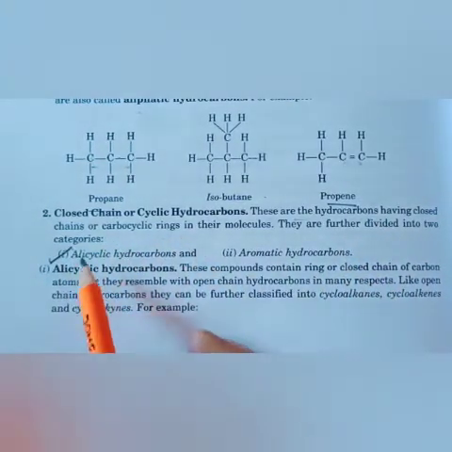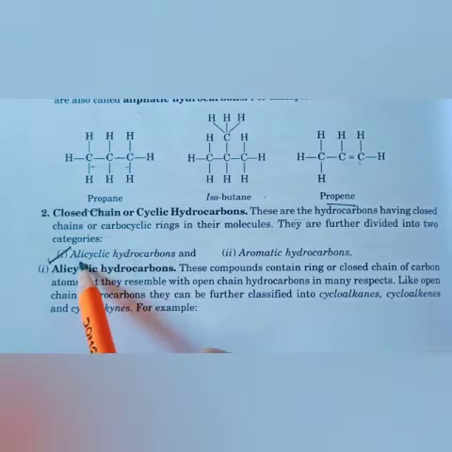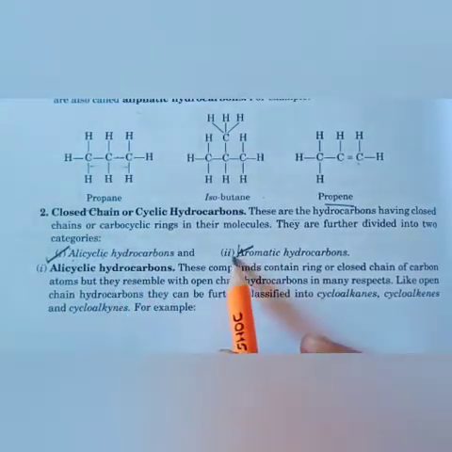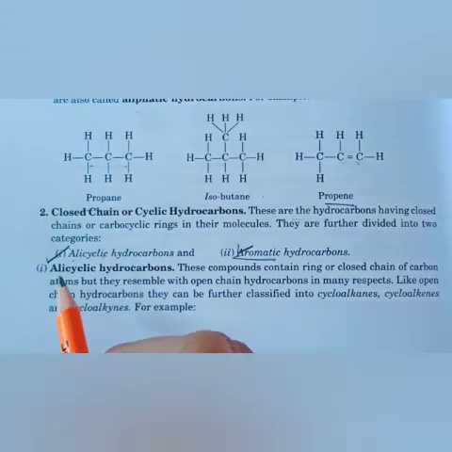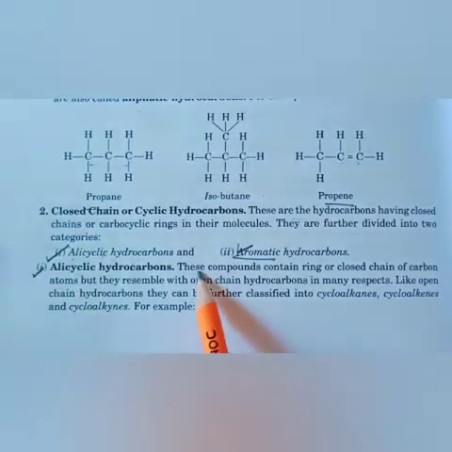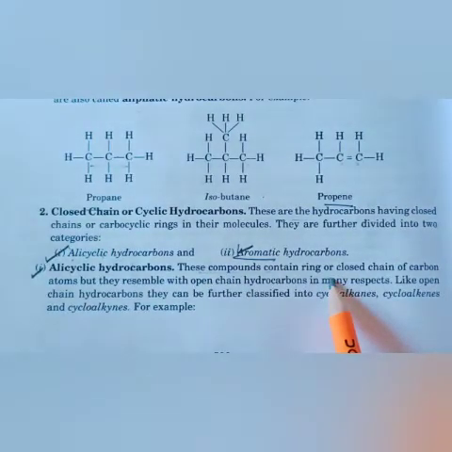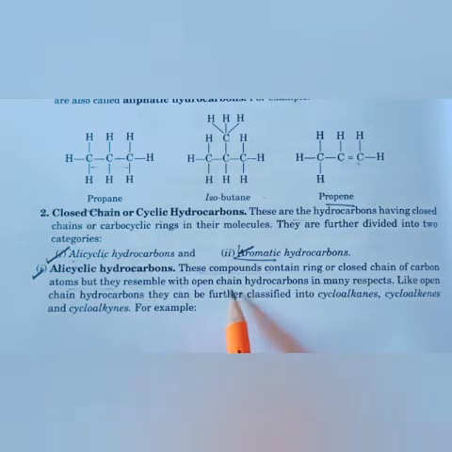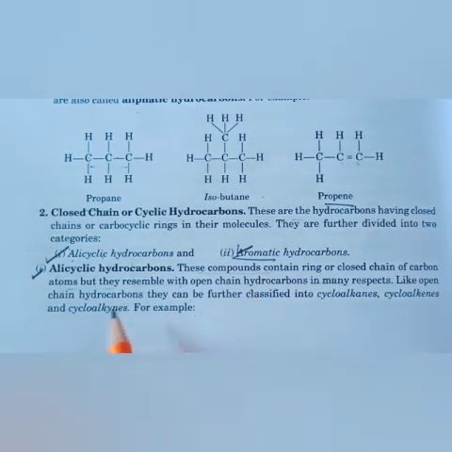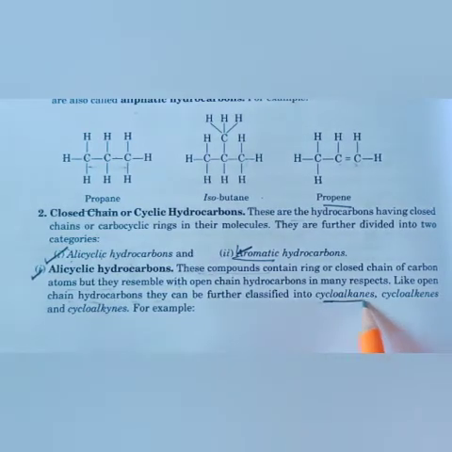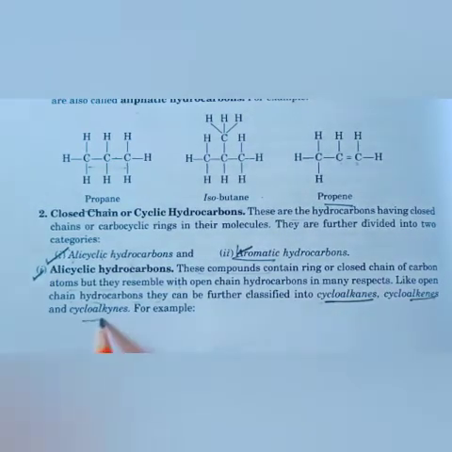These are of two types: alicyclic hydrocarbons, that is aliphatic cyclic hydrocarbons, or aromatic hydrocarbons. The word aromatic comes from aroma, which means having some sweet smell. Alicyclic hydrocarbons contain a ring or closed chain of carbon atoms, but they resemble open chain hydrocarbons in many respects also. Like open chain hydrocarbons, they can be further classified as cycloalkane, cycloalkene, cycloalkyne.